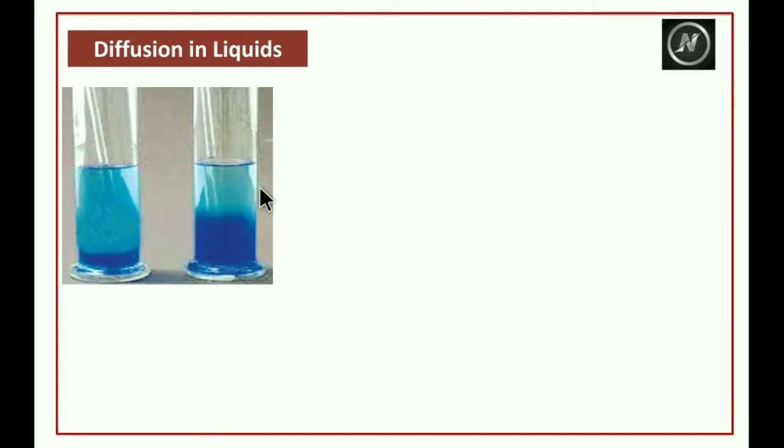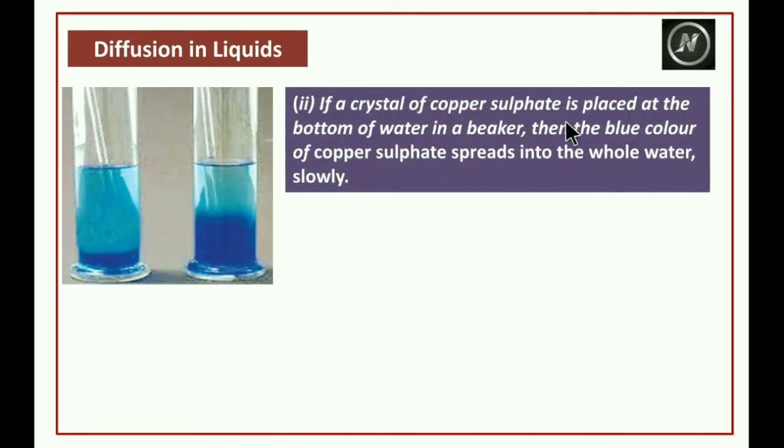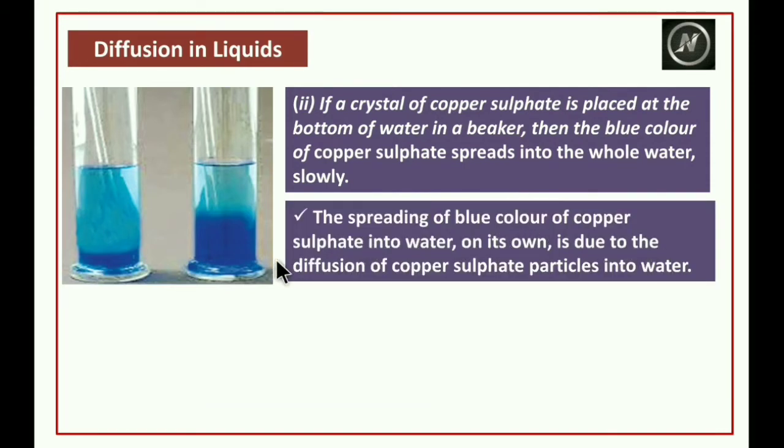One more example: take copper sulfate crystals. If a crystal of copper sulfate is placed at the bottom of water in a beaker, then the blue color of copper sulfate spreads slowly into the whole water. The spreading of blue color of copper sulfate into water on its own is due to the diffusion of copper sulfate particles into water.